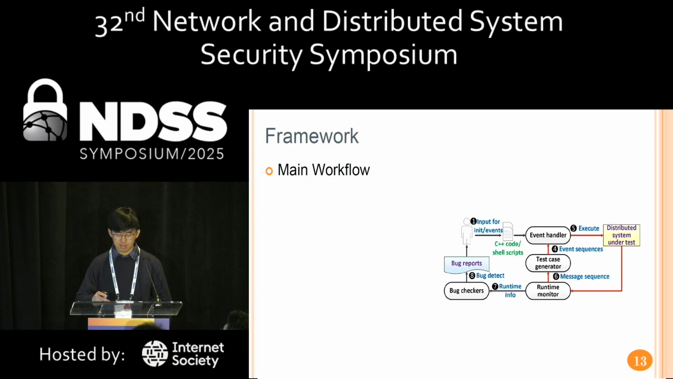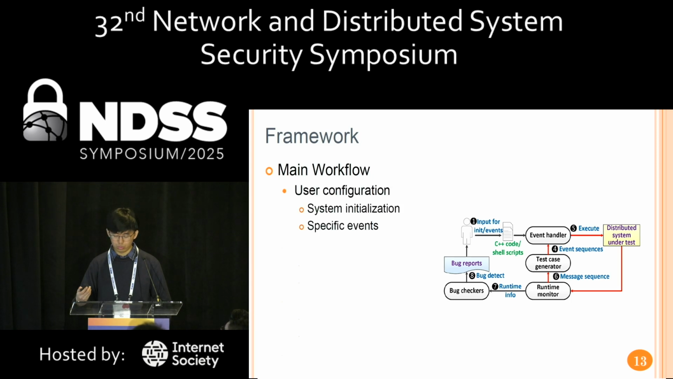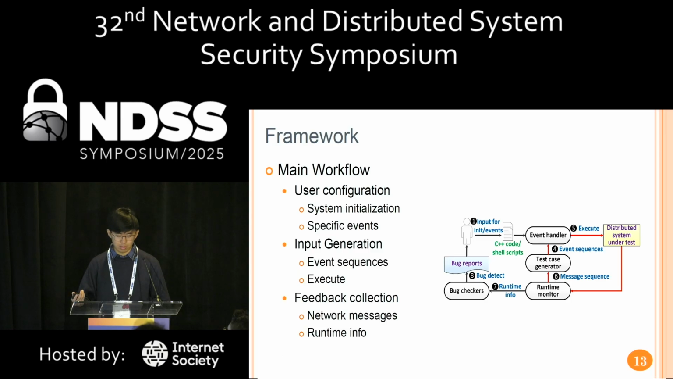Based on these techniques, we built our prototype of DistFuzz. To use it, users first provide a configuration, including how to initialize the system and the specific events. Then, the generator will generate event sequences, and the event handler will execute them. After the execution, the runtime monitor will collect network message sequences and send the runtime info to the bug checkers. Finally, the bug checkers will produce bug reports for users.